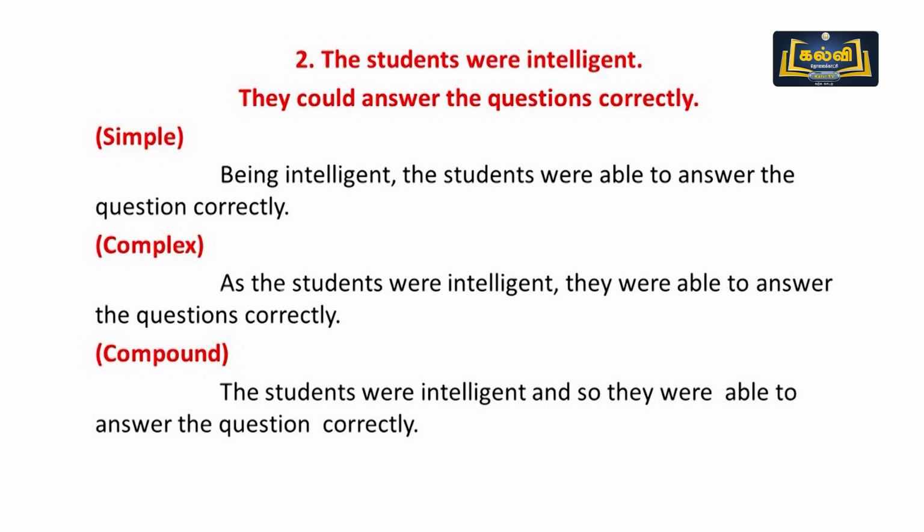Being intelligent, boys were able to answer the question correctly. Being intelligent, he was able to answer the question correctly. Being intelligent, she was able to answer the question correctly. Being intelligent, Ravi was able to answer the question correctly. Being intelligent, you were able to answer the question correctly.